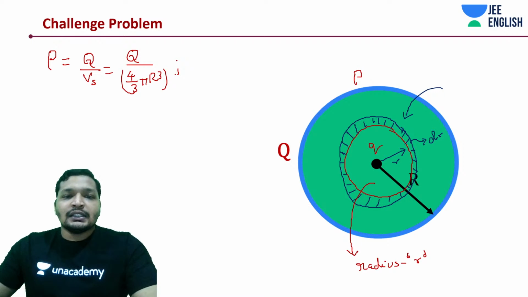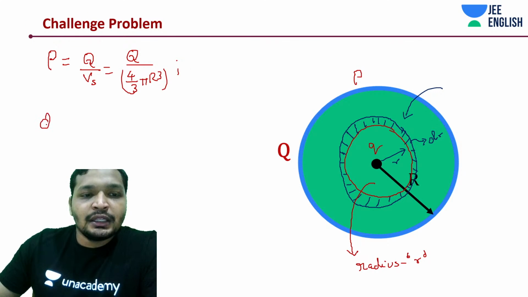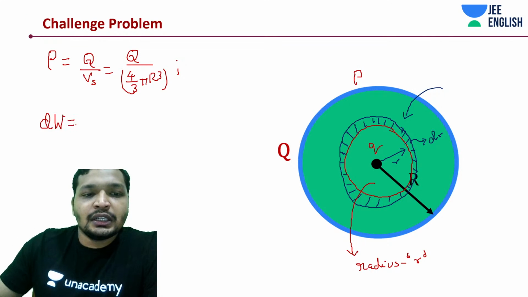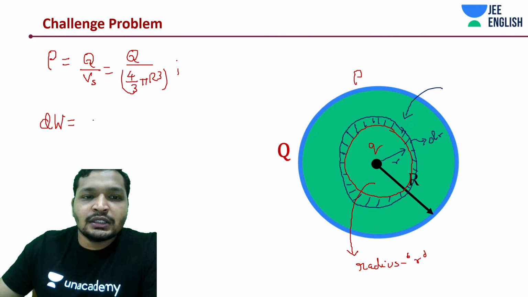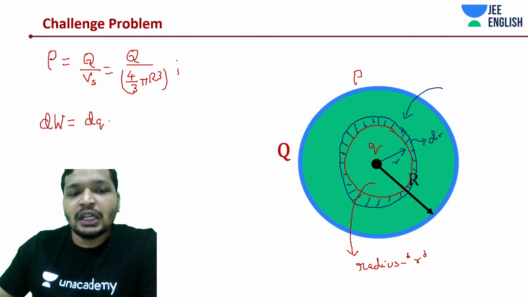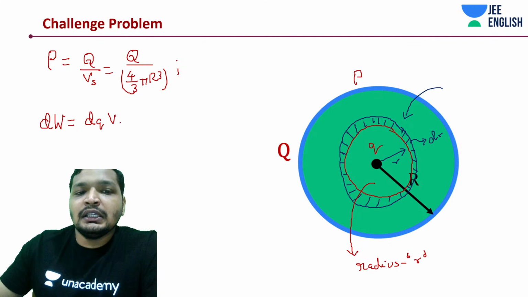So what is the work done in this case? Let me quickly ask you this question. So you already know it's from infinity. We are not going to write down all of those things. We have a dq charge coming in, and we have the potential of the sphere. Two terms.